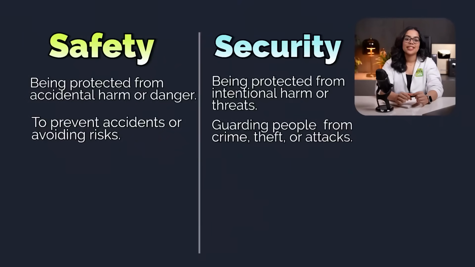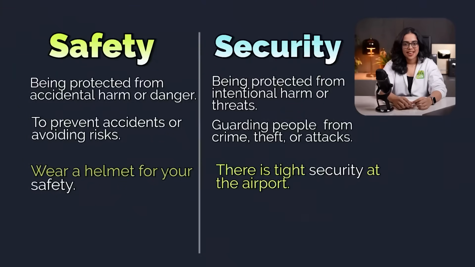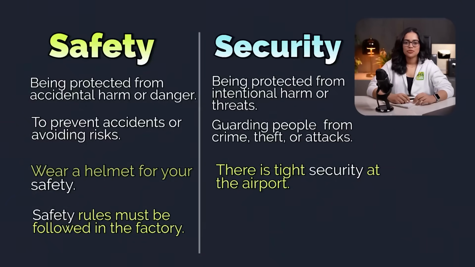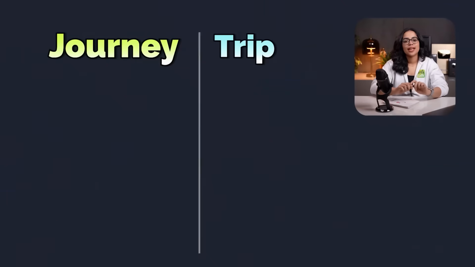Here are some examples. Wear a helmet for your safety. There is tight security at the airport. Safety rules must be followed in the factory. The office has strong security systems. I hope you got the difference. Next up is journey and trip.